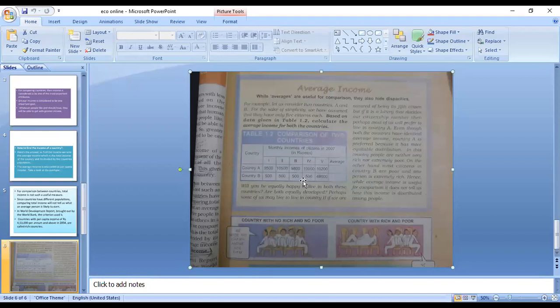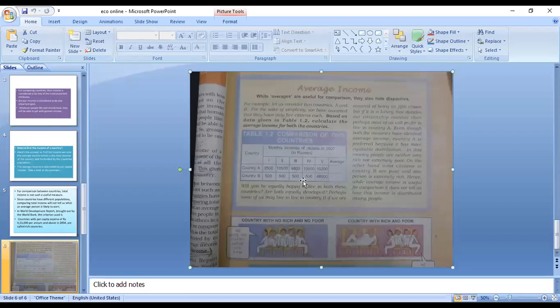If it is a lottery, suppose some system decides our citizenship number, then perhaps most of you will prefer to live in country A, even though both the countries have identical average income.